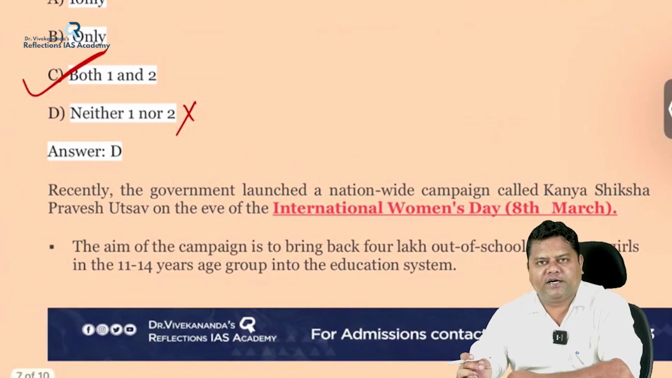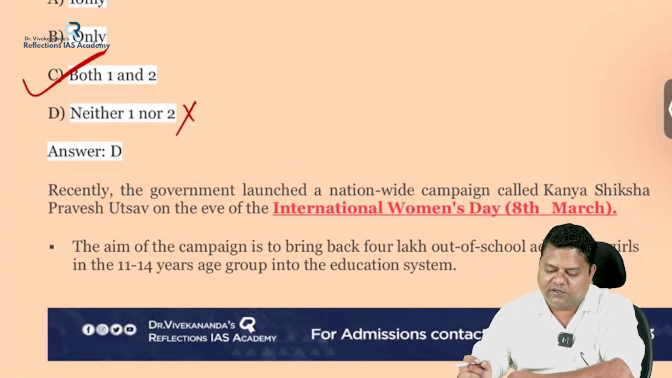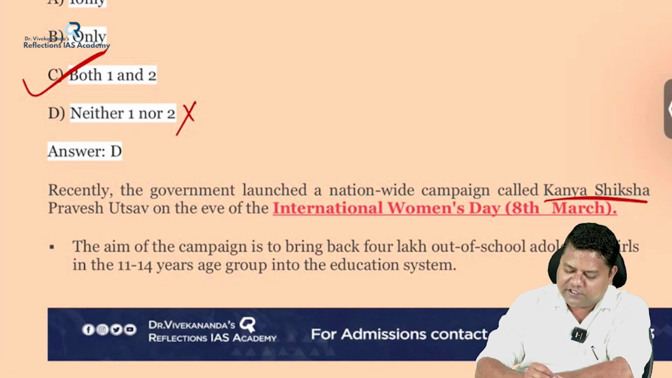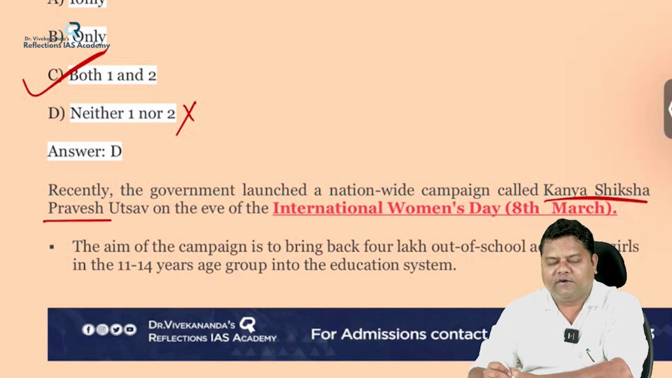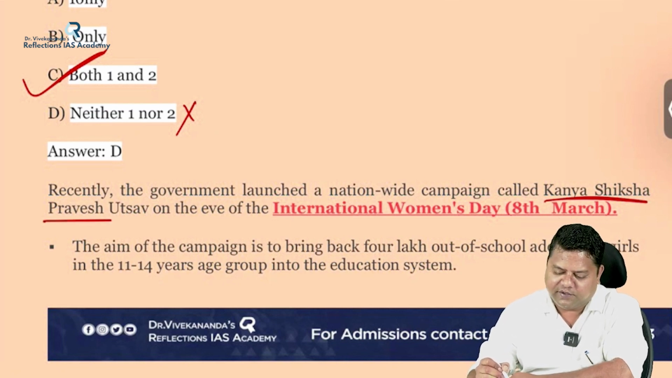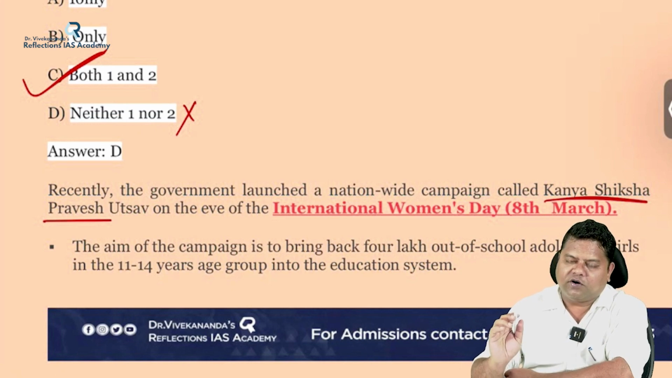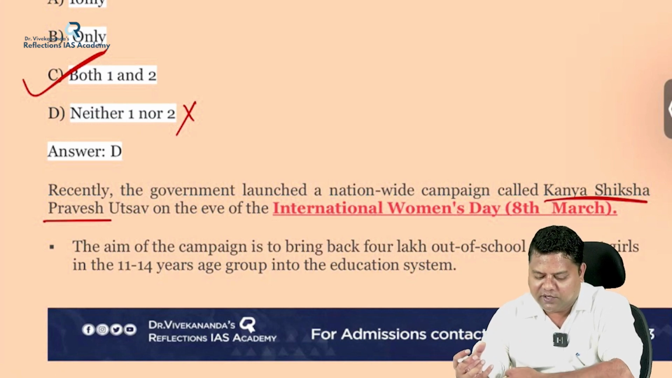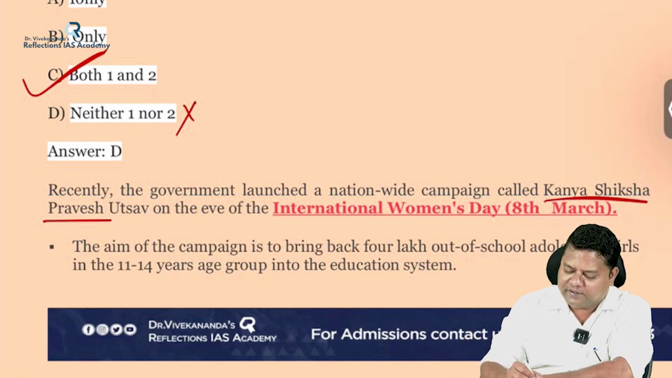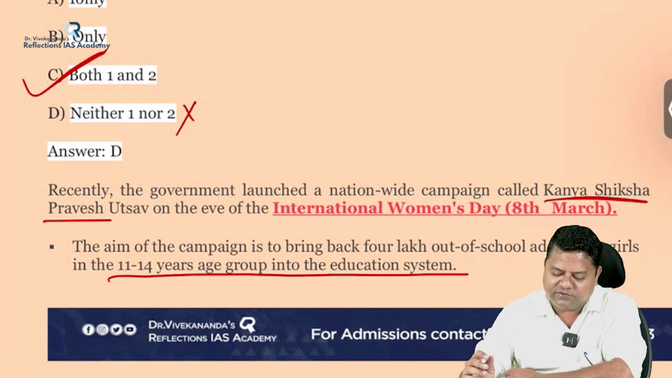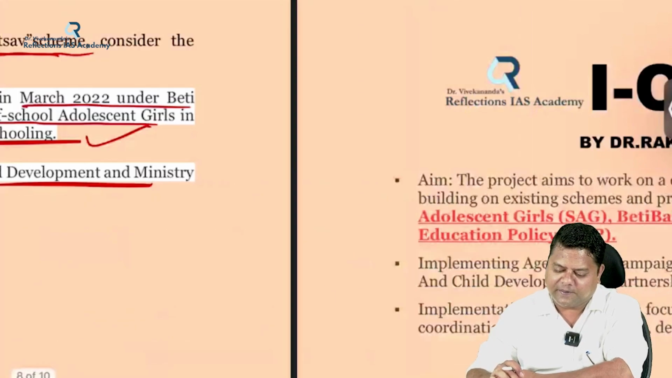Recently, the Union government has launched the scheme or a nationwide campaign called Kanya Shiksha Pravesh Utsav on the eve of International Women's Day on 8th March 2022. And the main aim of this campaign or scheme is to what? To bring back the adolescent girls into the mainstream education system. Of which age group? 11 to 14 years.